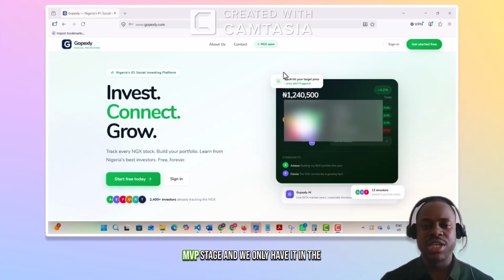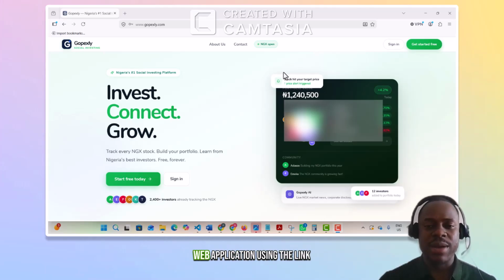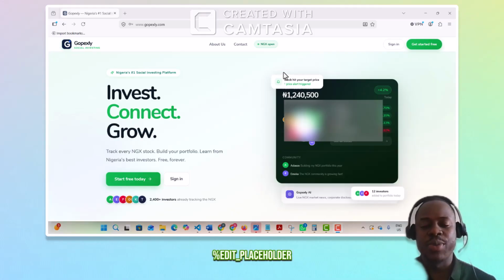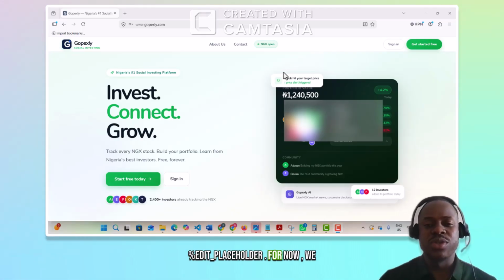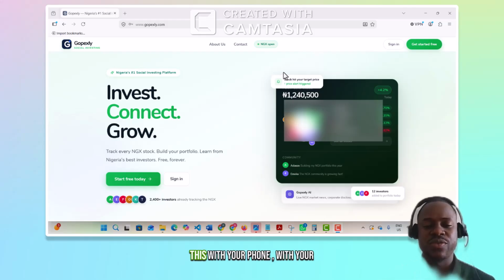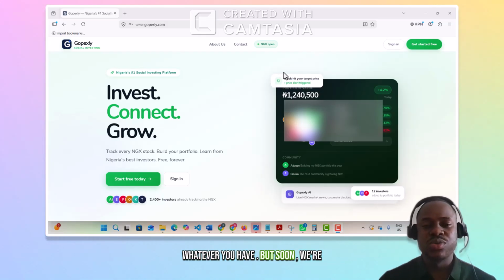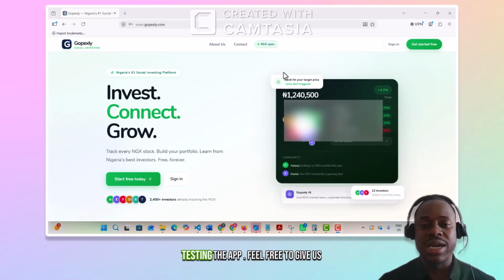Currently, it's in the MVP stage, and we only have it in the web application using the link www.gopexly.com. For now, if you're just on the web, you can access this with your phone, with your laptop, with your tablet, with whatever you have. But soon, we're going to be moving to the Android app and the iOS app. We're working on that phase. But for now, let's keep testing the app.